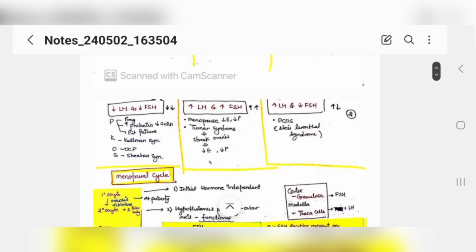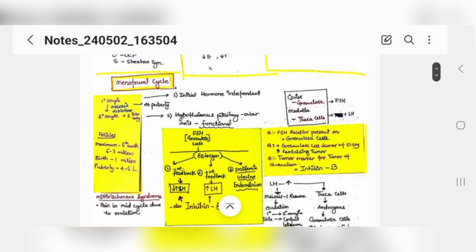Okay, now these are a few conditions where you need to learn when your LH and FSH go down. I know this is difficult to remember, but you can learn the basic things. Like PQS, this is a mnemonic, and then, okay, you can even leave it, because what happens is you read it, but during the exam you again forget, so there's no point.